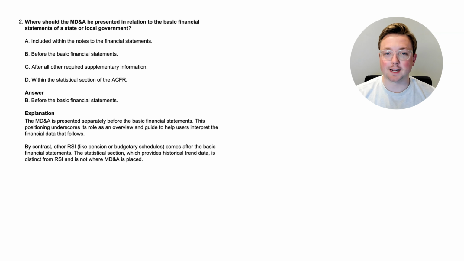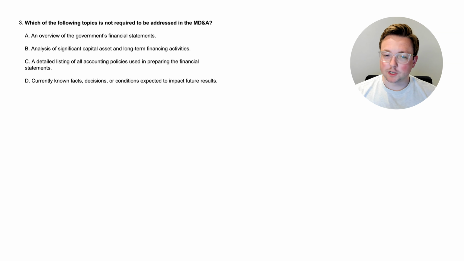Now with that, let's go to the next question. All right, here we are at question 3. Which of the following topics is not required to be addressed in the MD&A? Is it an overview of the government's financial statements? Is it an analysis of significant capital asset and long-term financing activities? Is it a detailed listing of all accounting policies used in preparing the financial statements? Or is it currently known facts, decisions, or conditions expected to impact future results? So which one of these, again, is not required to be addressed in the MD&A?